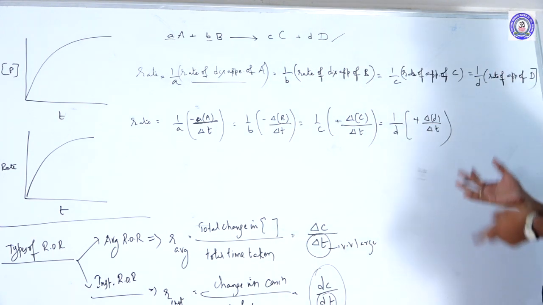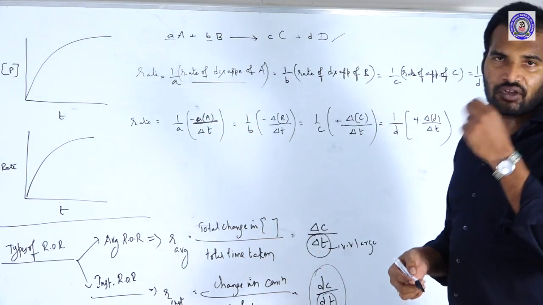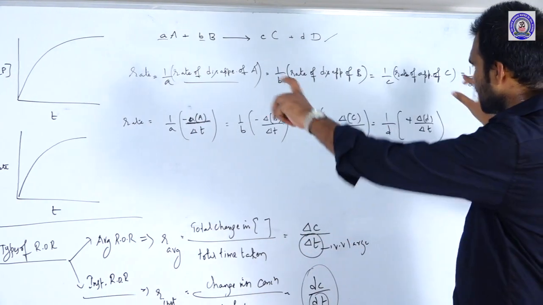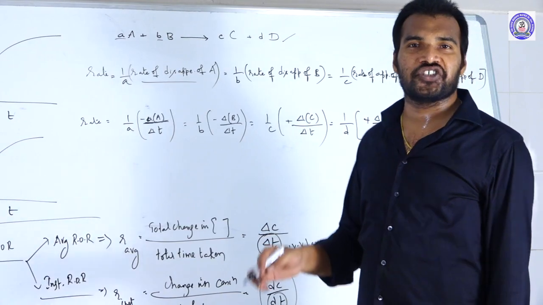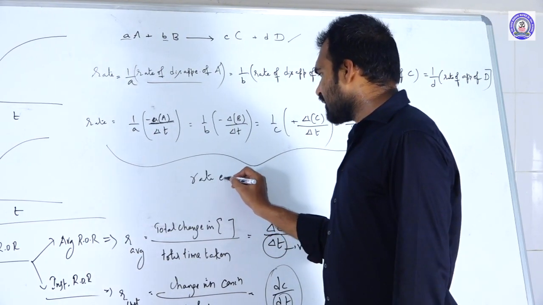So like this you can relate the rate of the reaction with the rate of any one of the reactants or products, and this is what we call the rate expression. So this representation we call the rate expression.